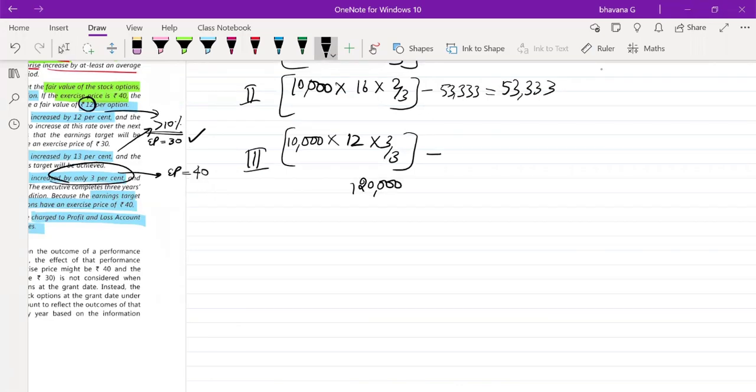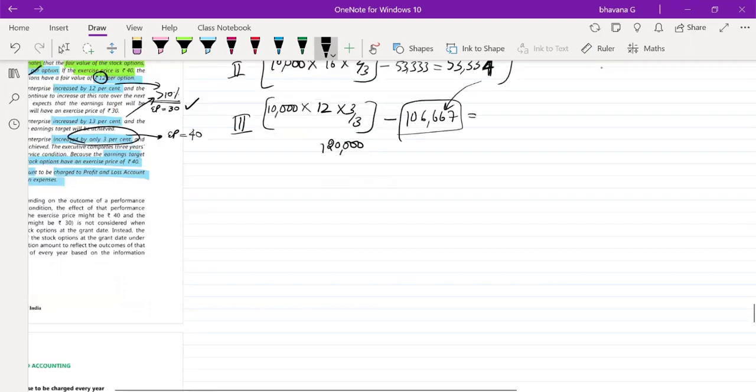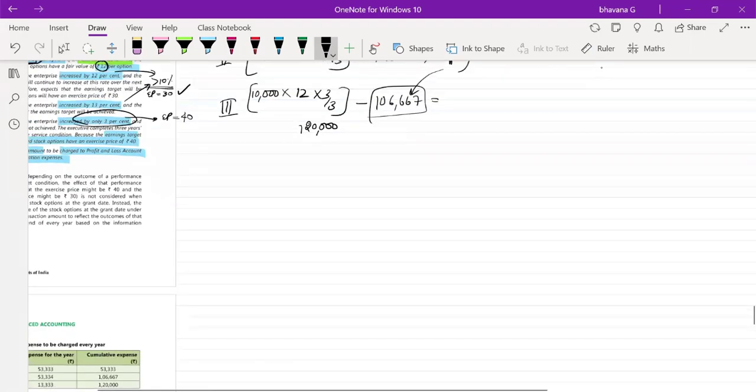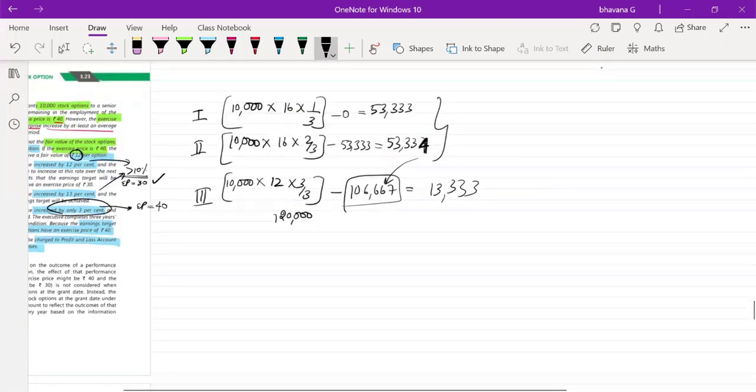1,20,000 minus, you have to do into 16 into 2 by 3. It will be 1,06,667. This should actually be 4. Okay, 667. If you add these both, you will get this amount. If you do 1,20,000 minus this, the remaining part that you will have is 13,333.